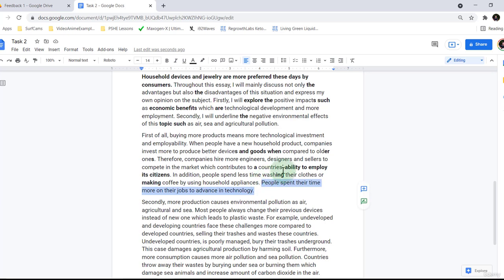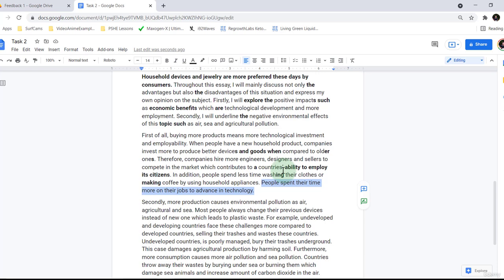So this was probably one of the sentences in the essay that I was kind of a bit confused with, and we can probably interpret or understand it in two ways. People spent their time more on their jobs to advance in technology, meaning people who were employed in designing tech spent more time in their work. Is that an advantage? Possibly.